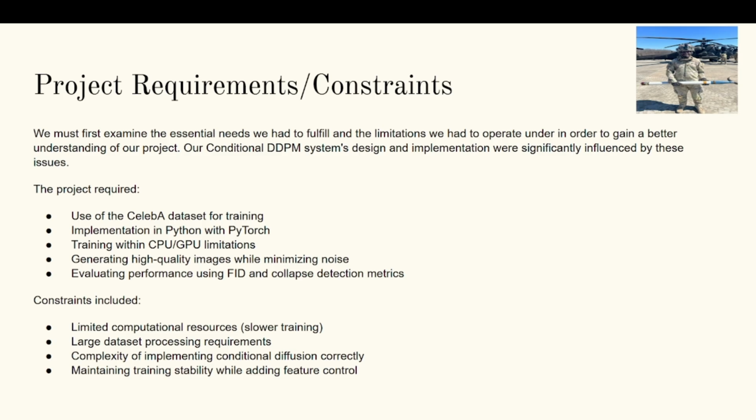Another constraint was maintaining training stability. Diffusion models rely on a step-by-step denoising process, and when we introduced conditional inputs, it made the training process more sensitive. Small errors in implementation could lead to poor image quality or inconsistent feature generation. Overall, while the requirements pushed us to build a complete and advanced system, the constraints forced us to be efficient, precise, and strategic in how we implemented and trained our conditional DDPM model.